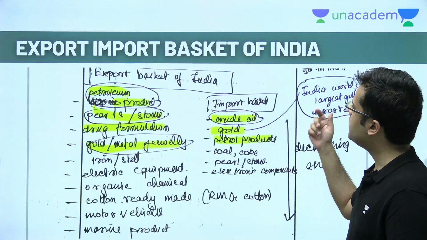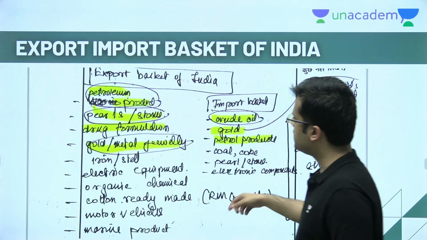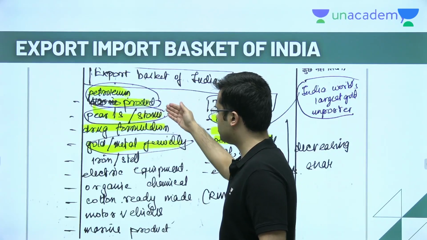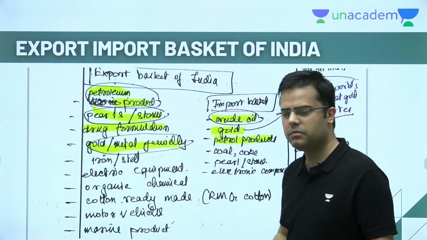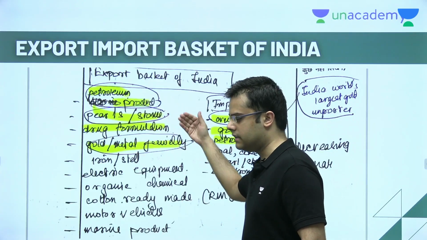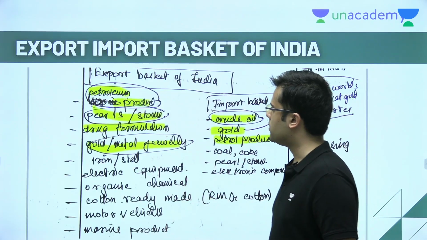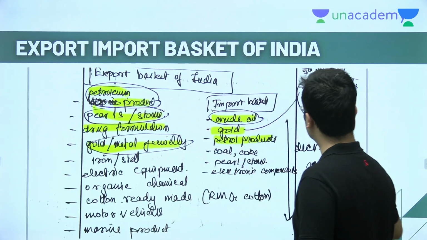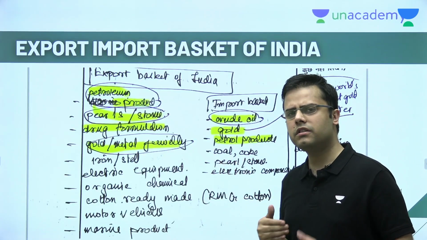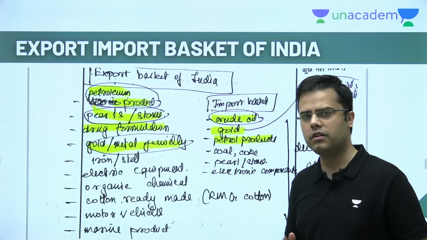So another high yield topic is export and import basket of India, from the perspective of which is the maximum. For exports it is always petroleum products which is the maximum. This may not be an updated list, but in the Ministry of Commerce you can easily come across the descending order or ascending order, by value or by volume, of export and import also. These are things that are asked. Something similar was asked in all the 4 attempts that I gave in prelims.